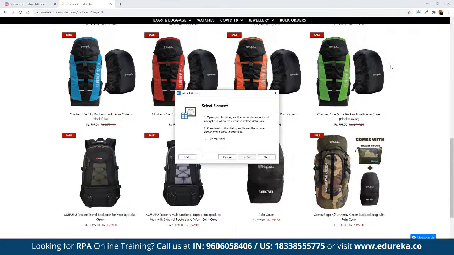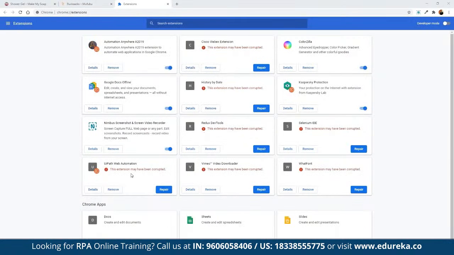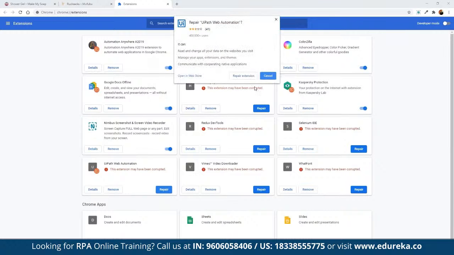Before we can work on the automation part, we have to make sure that we have the UiPath web automation plugin configured, because without this plugin, we won't be able to work on the browser.